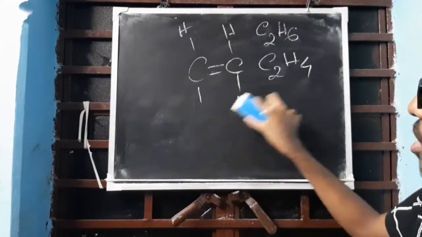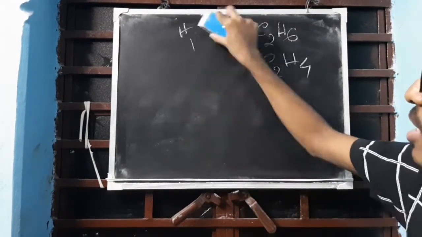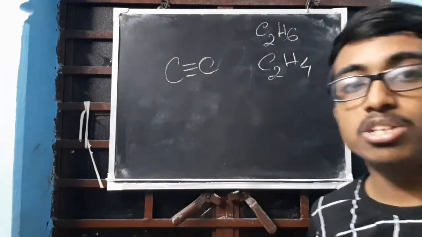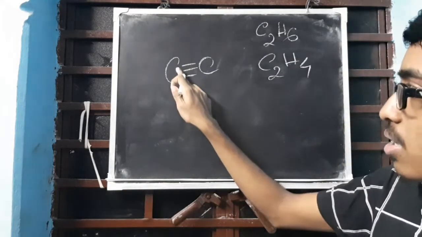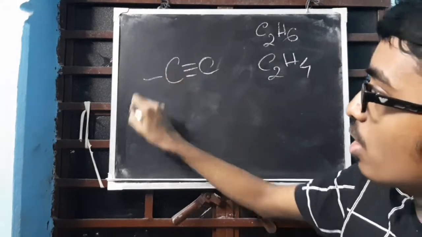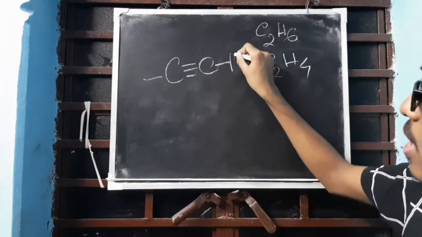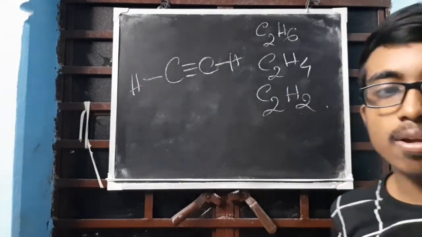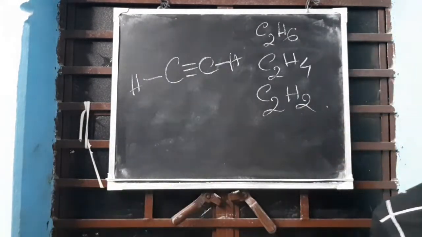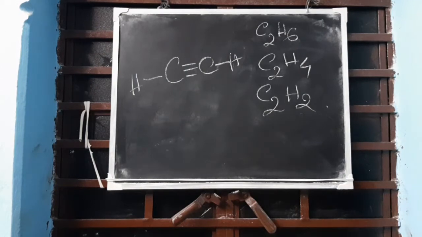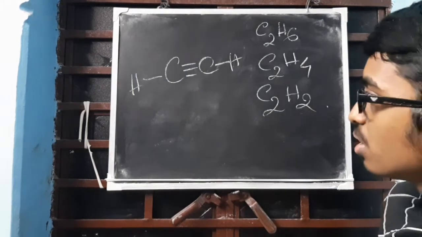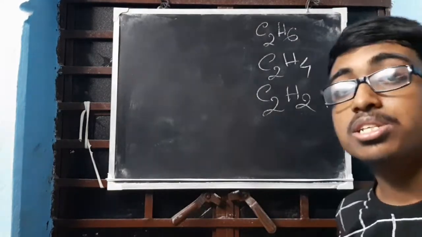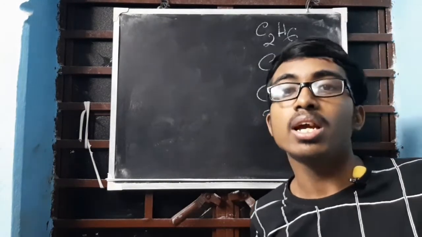Now what modification will take place if I write instead of this C triple bond C? Then how many hands are free? One hand is free. Instead of this, put hydrogen. What will the formula now become? Clear? Why am I writing the formula? Because the next part is the formula part. Clear? Understood? Okay.